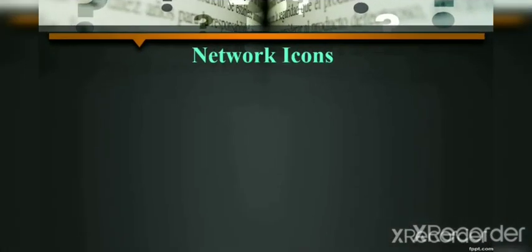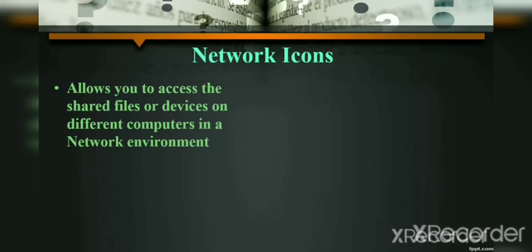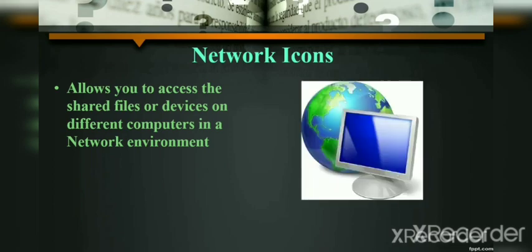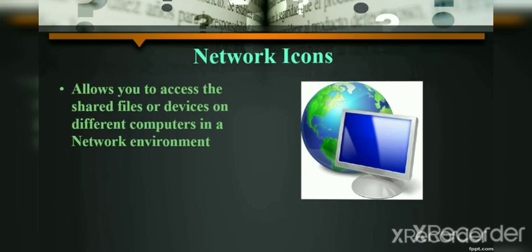So next icon is network icon. It allows you to access shared files or devices on different computers in a network environment. Whenever you see this type of icon on your desktop, it is called a network icon. If you want to access internet connectivity or share files or folders, at that time you have to double click the icon you can see on the right hand side, then the network window will open.